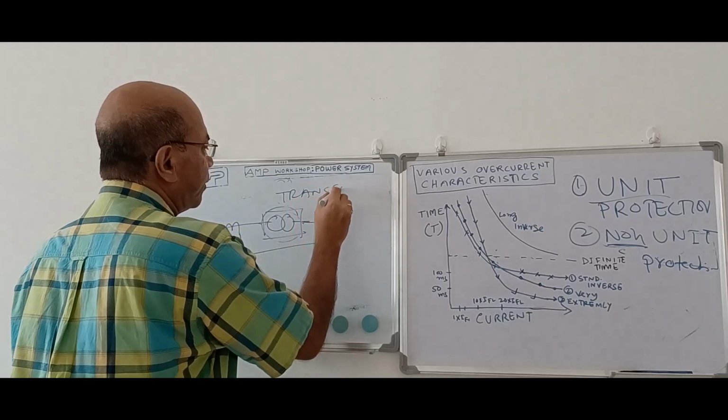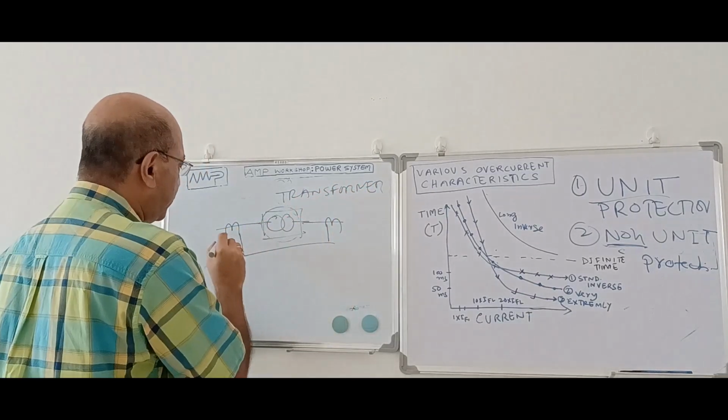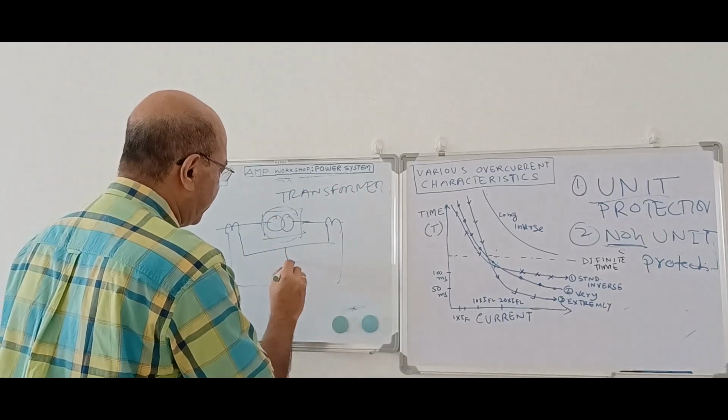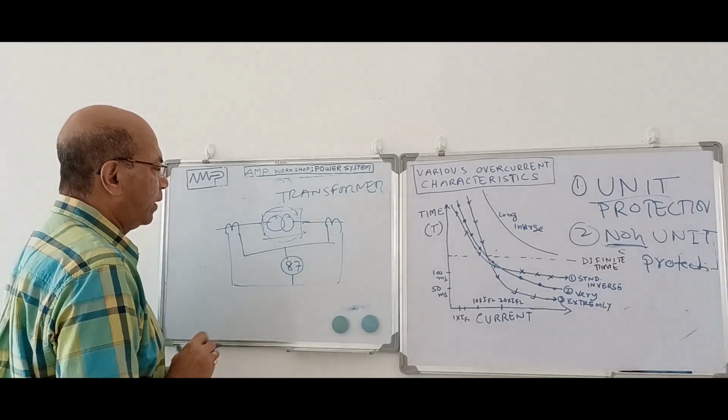This is a transformer. Okay, now this is a CT. Now here we have current differential. This is called 87, a differential protection. That is a protection function number.